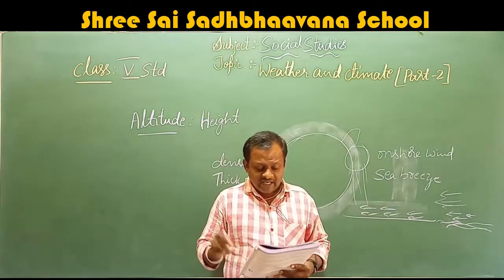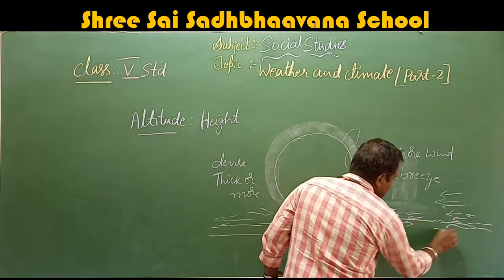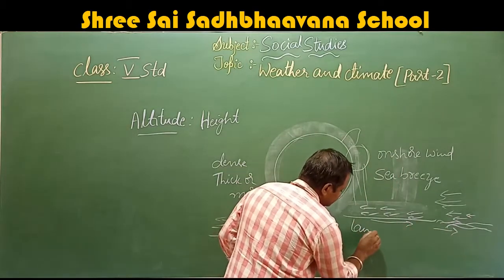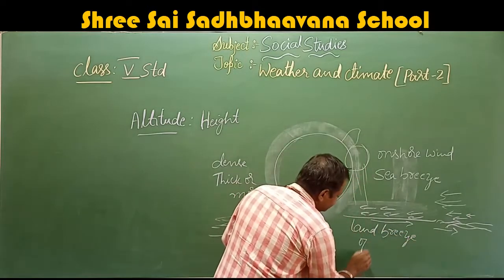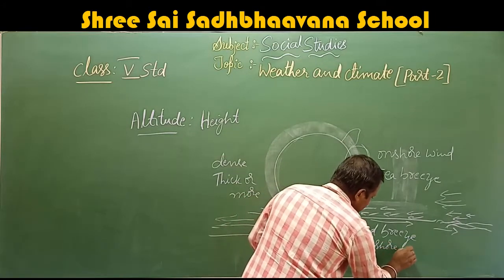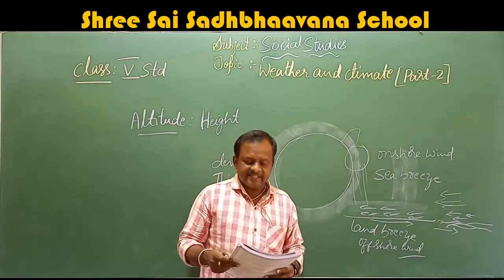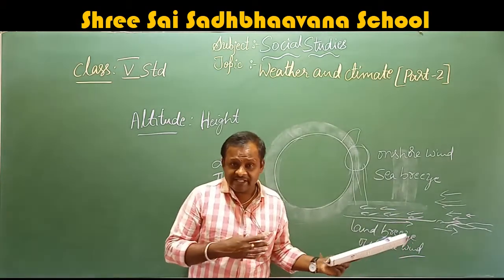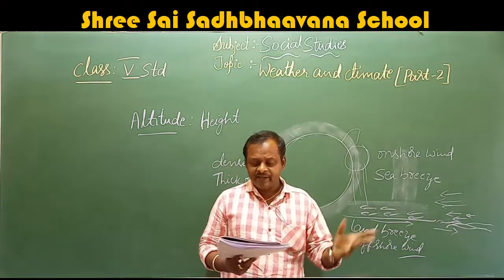The wind that blows from land to the sea is called offshore wind. From land to the sea, some air will blow. That is called land breeze, or offshore wind. It is dry because on the land there is no water for evaporation. So it is dry and does not carry any moisture.